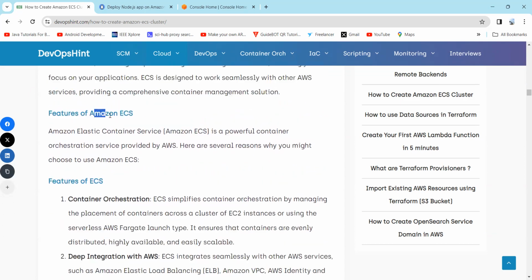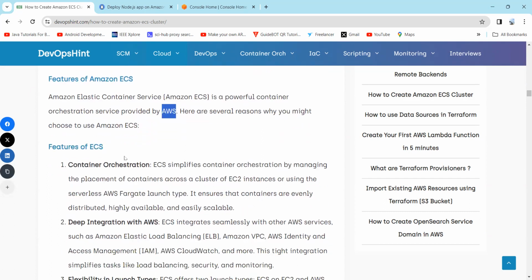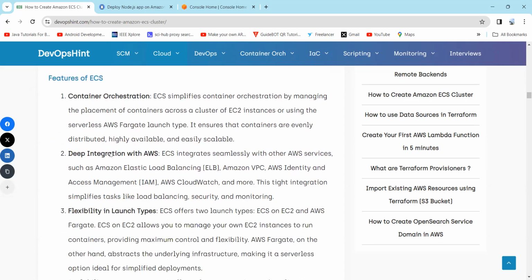Now let's understand the features of ECS. It is a powerful container orchestration service provided by AWS. Here are several reasons why you might choose the Amazon ECS service. The first feature is container orchestration, which simplifies container orchestration by managing the placement of containers across a cluster of EC2 instances or using the serverless AWS Fargate launch type.